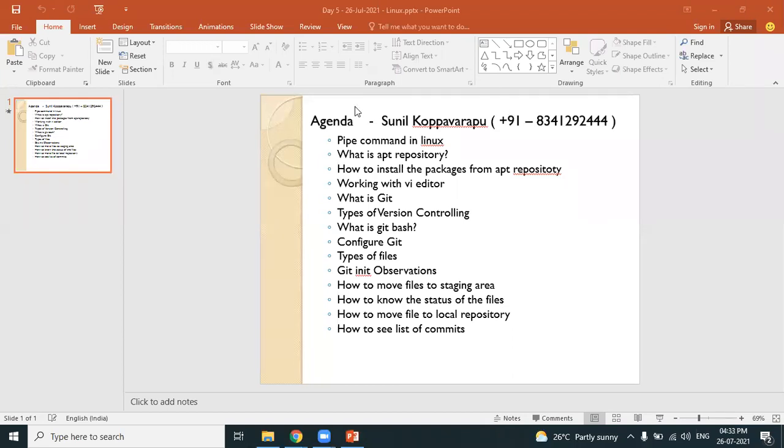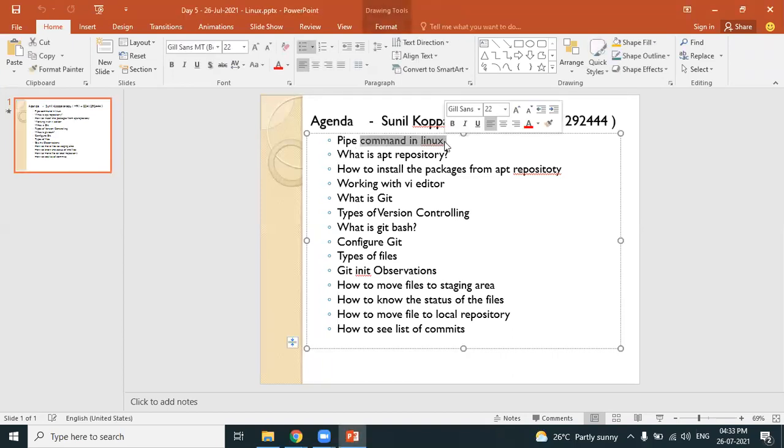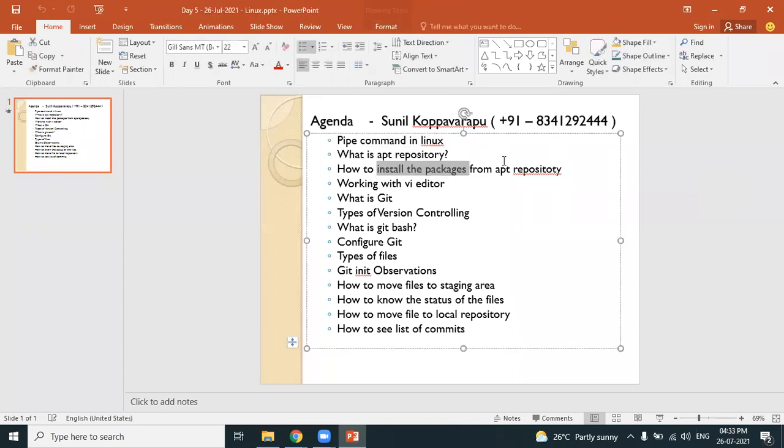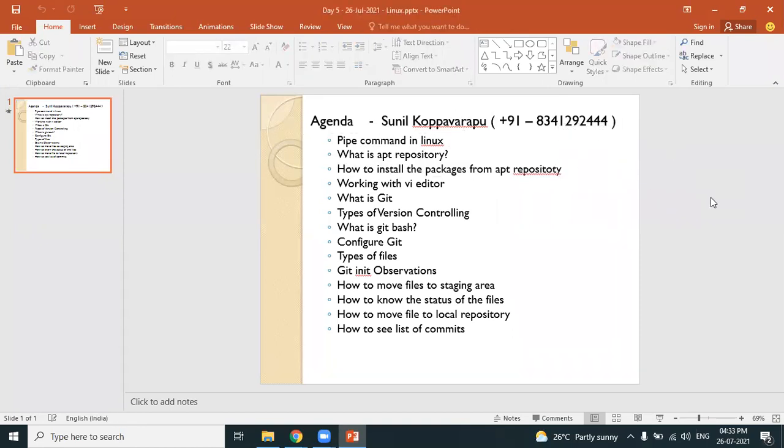The most important point we discussed in the last session is understanding file permissions, and we also know how to change the permissions given to a specific file using alphabetical notation as well as numerical notation. This is our plan for today's session: understanding the pipe command in Linux. Most important, what is the apt repository? The apt repository is something related to package management. How can we install packages from the apt repository, which is very important?